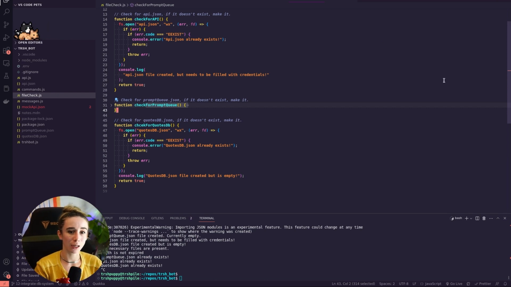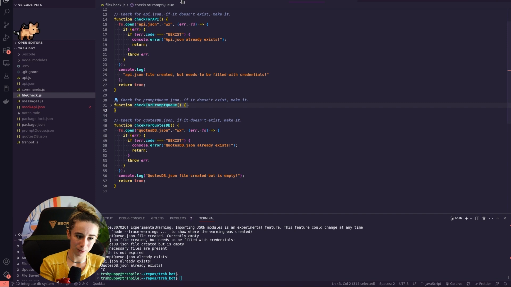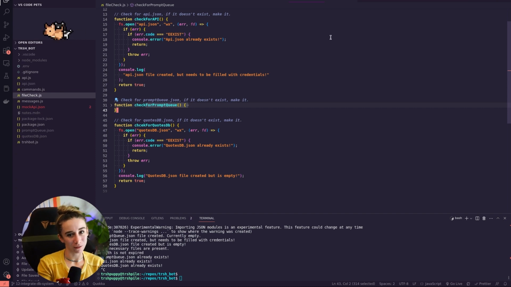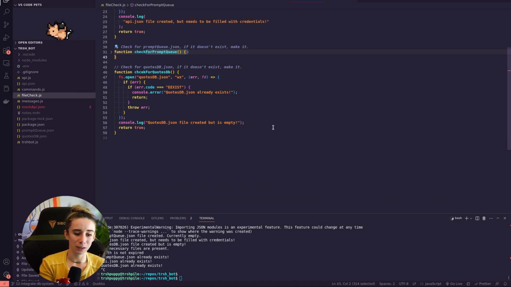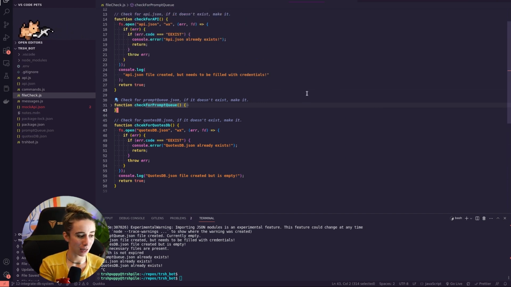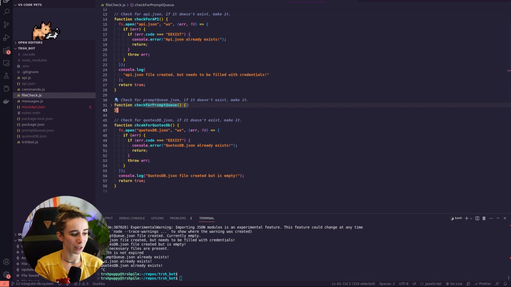I'm learning SQLite because, you know, a JSON file is not the best way to have a database. It's working for now, but we're gonna have to upgrade. So I'm learning SQLite. And just in general, TrashBot has been an excellent way for me to learn things. And I really suggest that if you're learning to code, obviously it's fine to be going through TOP, it's fine to be going through other resources like that, but try your hand at a passion project and see what you learn. You might really enjoy it.